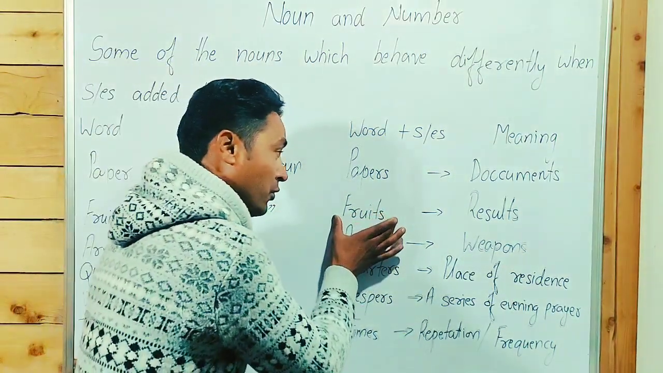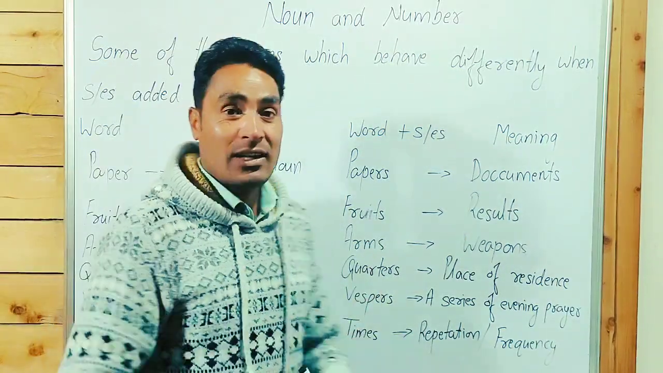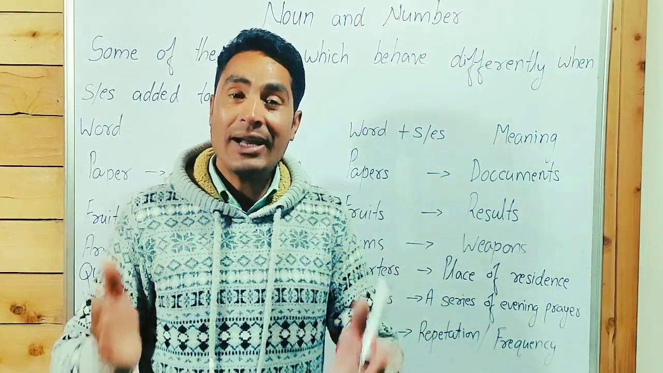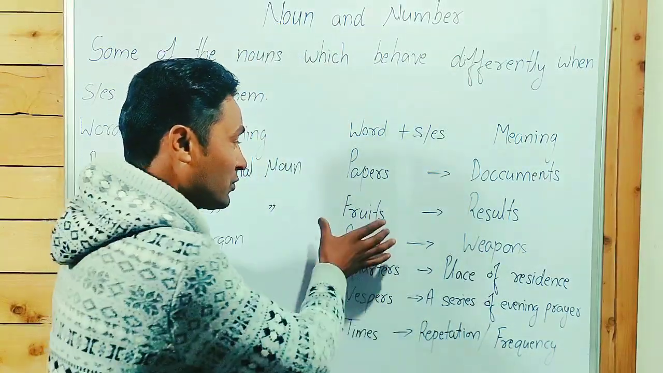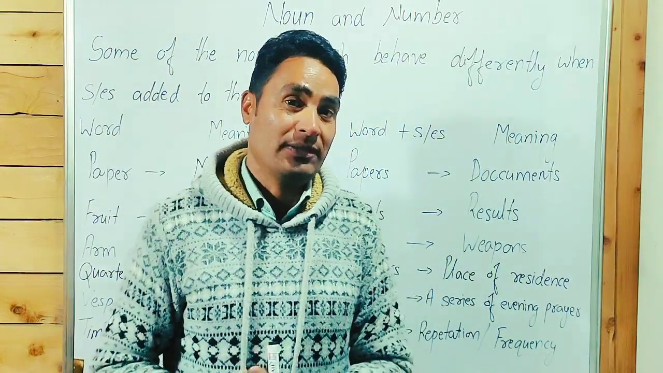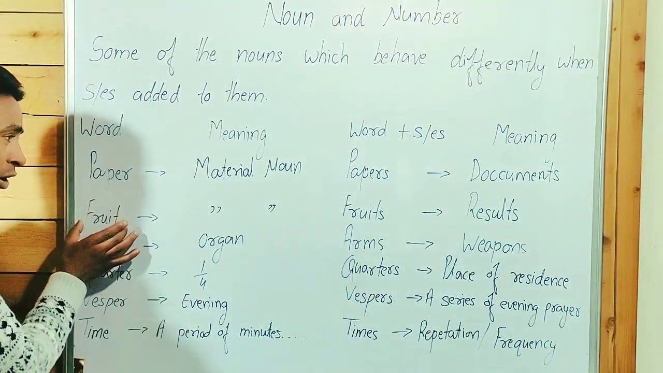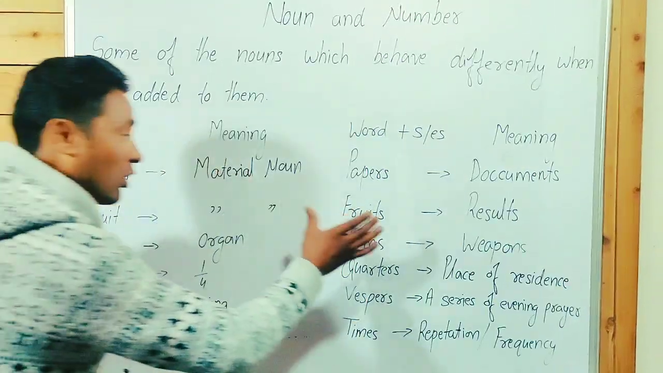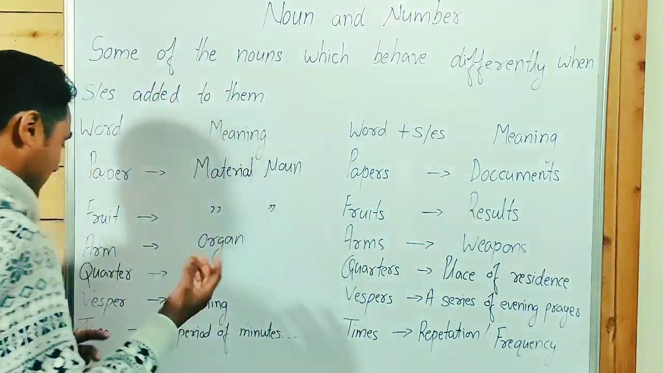When we talk about fruits, it means results. These are the fruits of your hard work. These are the results of your hard work. Fruit is a material noun, an uncountable noun. You can't count it. When we talk about fruits, it means the results of something.